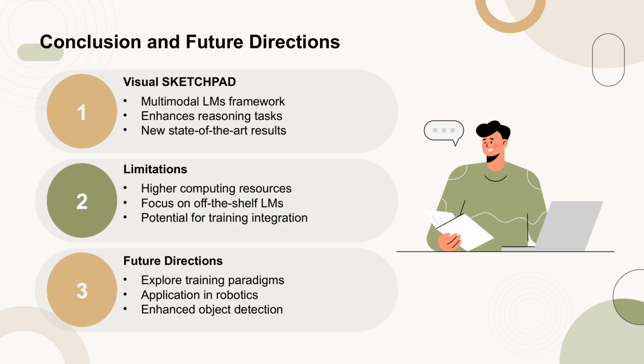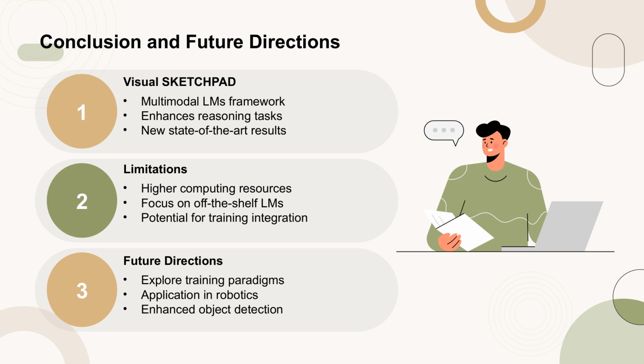In this study, the authors introduce Visual Sketchpad, a framework designed to enhance multimodal language models by enabling them to generate intermediate sketches for reasoning tasks. This approach significantly improves performance in complex mathematical and visual reasoning tasks, setting new state-of-the-art results.